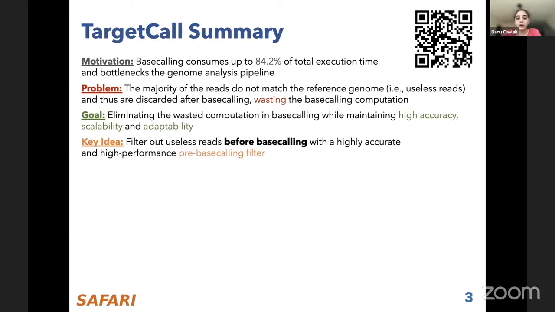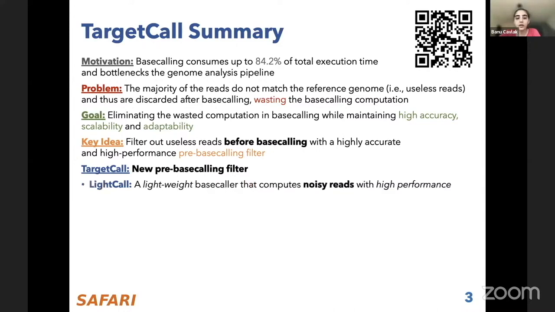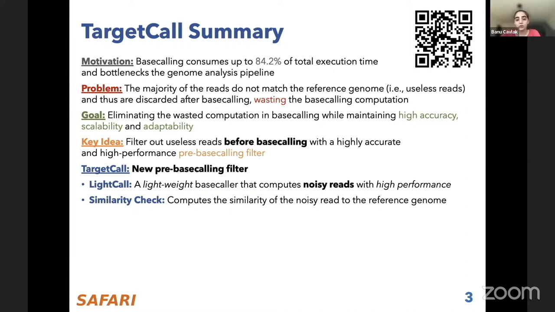Our idea is to have a pre-base calling filter that would filter out the useless reads before base calling, with high accuracy and high performance. For this, we propose TargetCall, a new pre-base calling filter that works in two steps. First, we have a lightweight base caller, which we call LightCall, that performs base calling in a noisy way compared to state-of-the-art base callers. Second, there's a similarity check component that compares these noisy reads to the reference genome to determine the similarity of these reads and find out if the read is useless or useful.